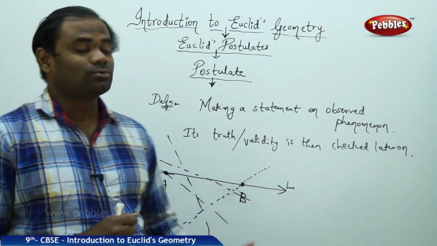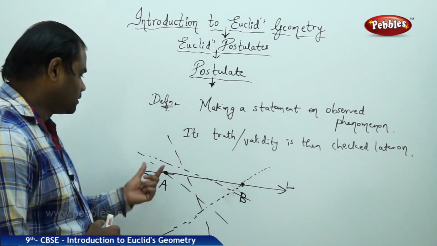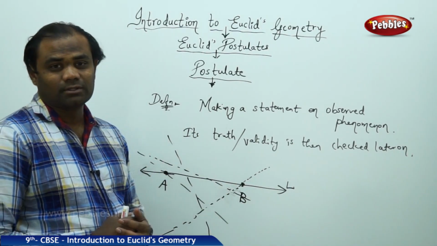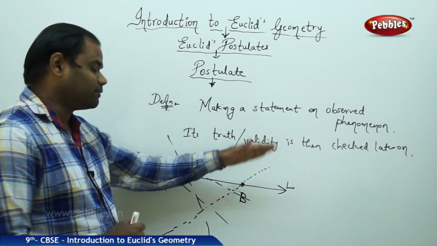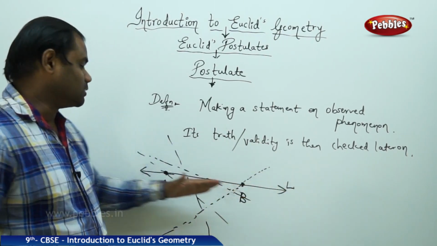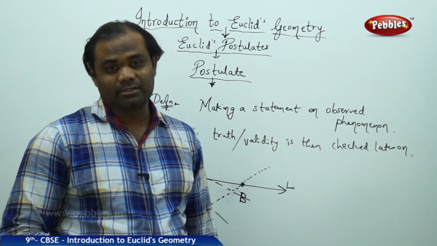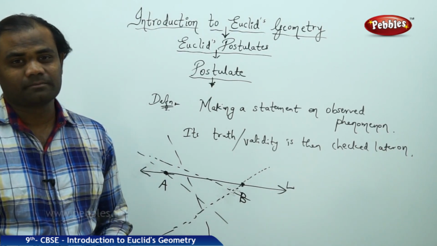Now comes its truth and validity, which is checked later on. So I take the plane, I plot the two distinct points, and then try to make the different lines possible. Then I check the validity, and yes, there's only one line which can pass through the 2 points, and hence it is called a postulate.